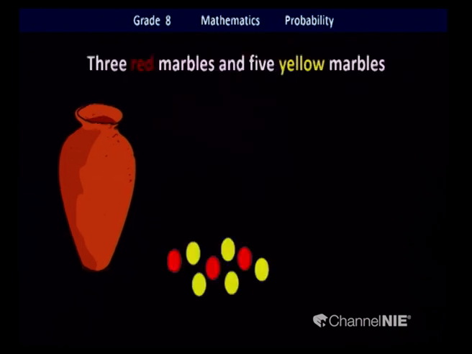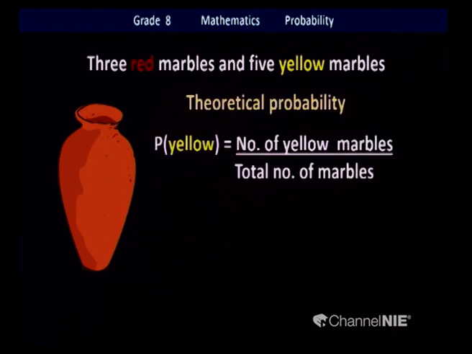Okay. Then we do the same thing to find out the probability of yellow marbles. How many yellow marbles were there? 5. How many red marbles were there? 3. All together 8 marbles.